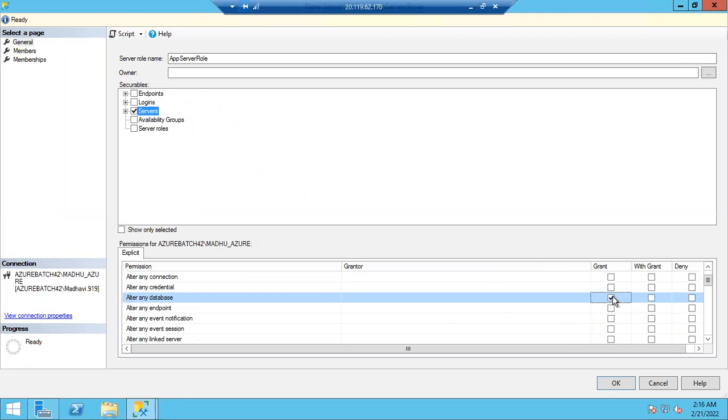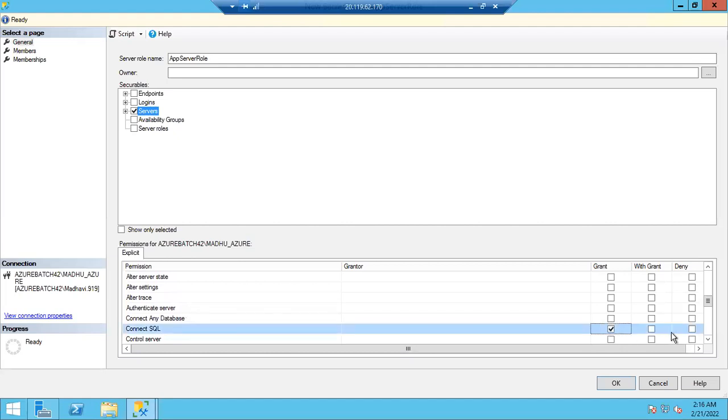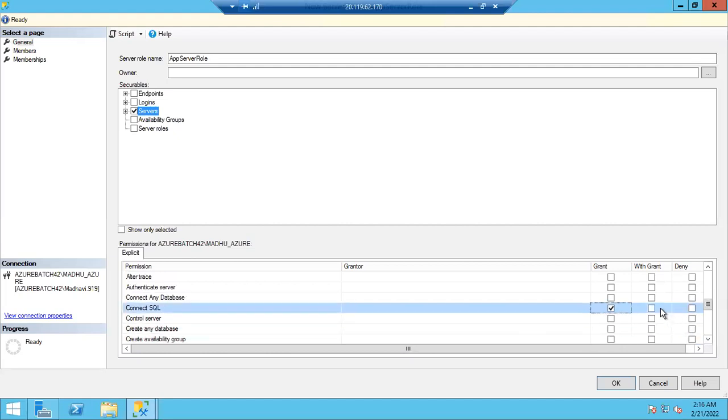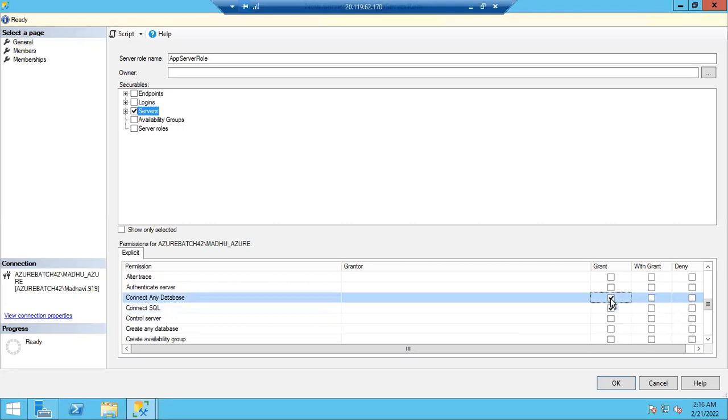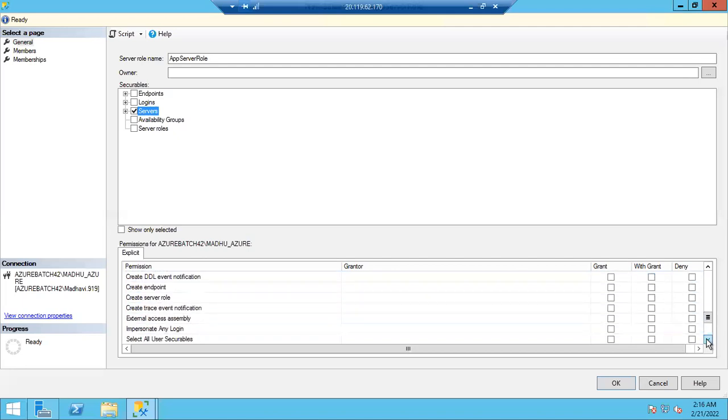Let's try to collect some permissions. Alter any database, I'll give grant. I'm just collecting some permissions. Connect to SQL Server, of course. And let me go down. Connect to any database, I'm giving grant. Create any database, I'm giving grant.